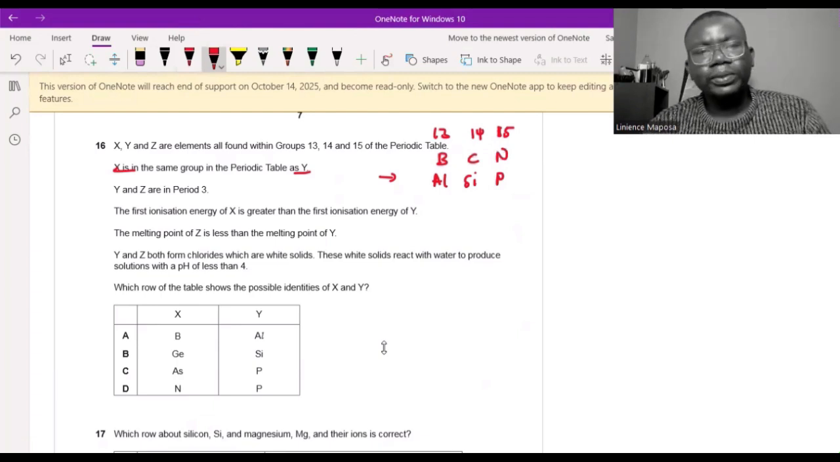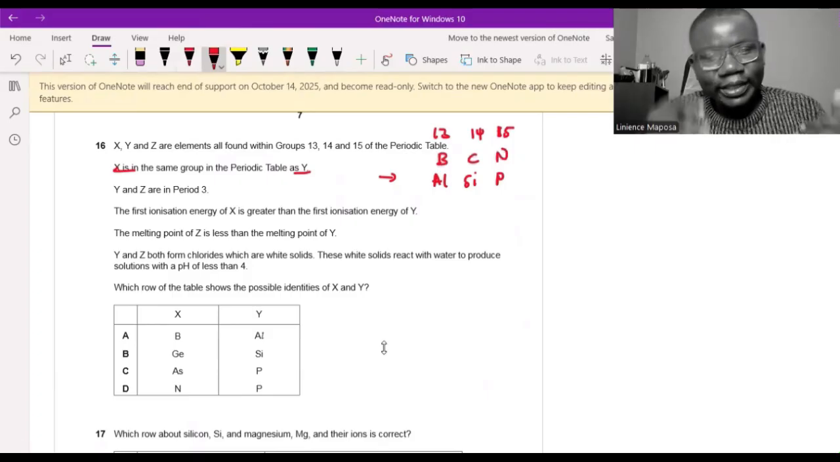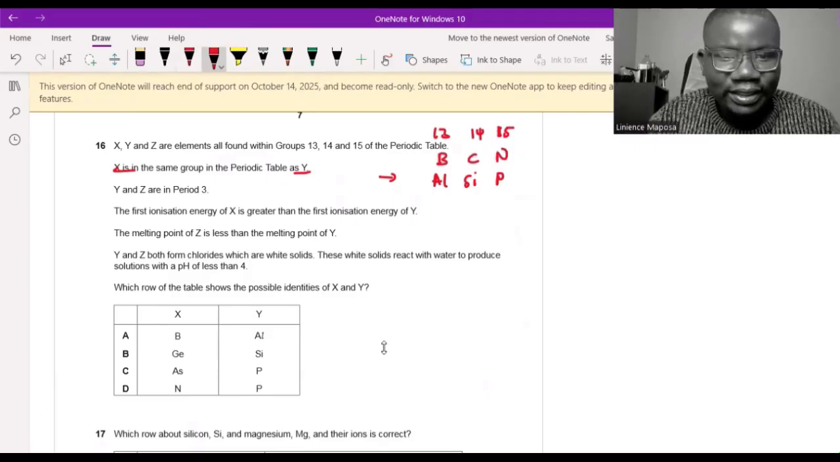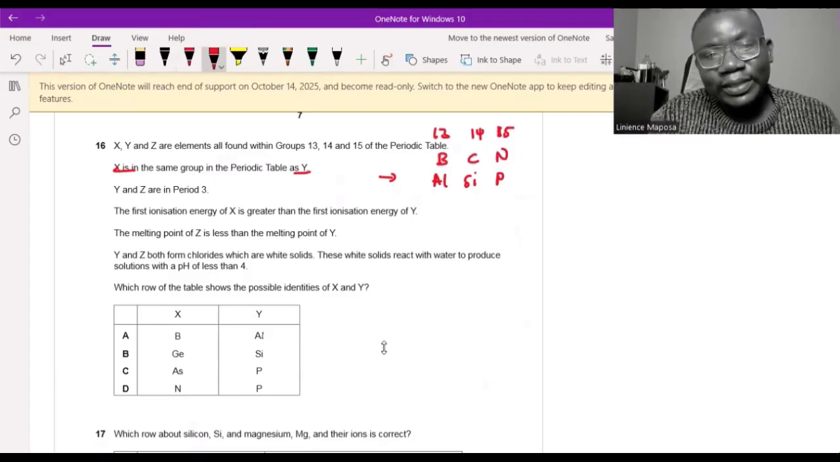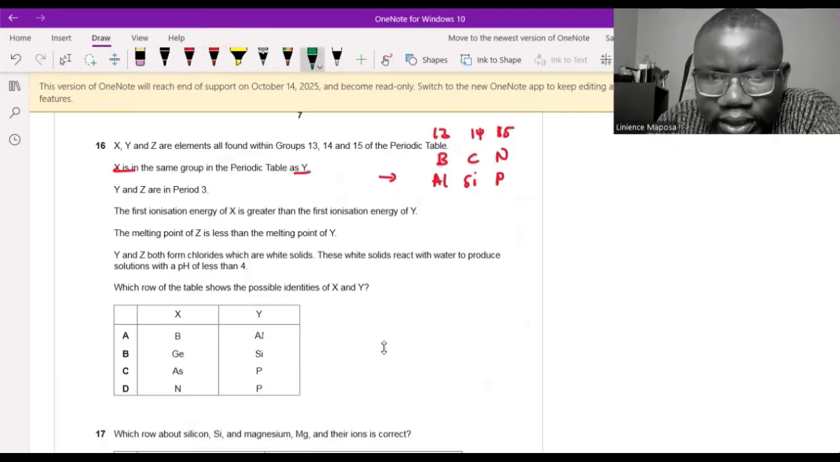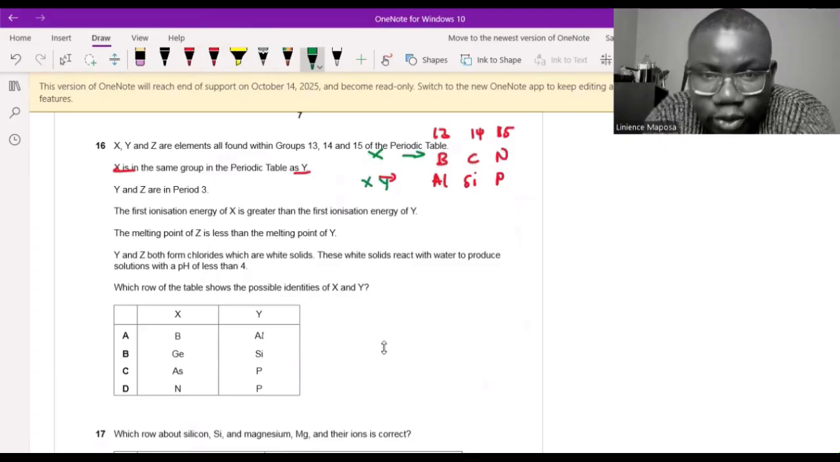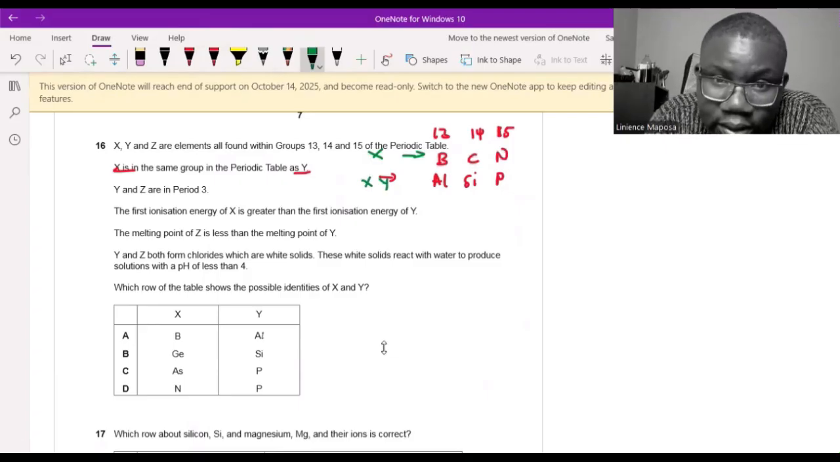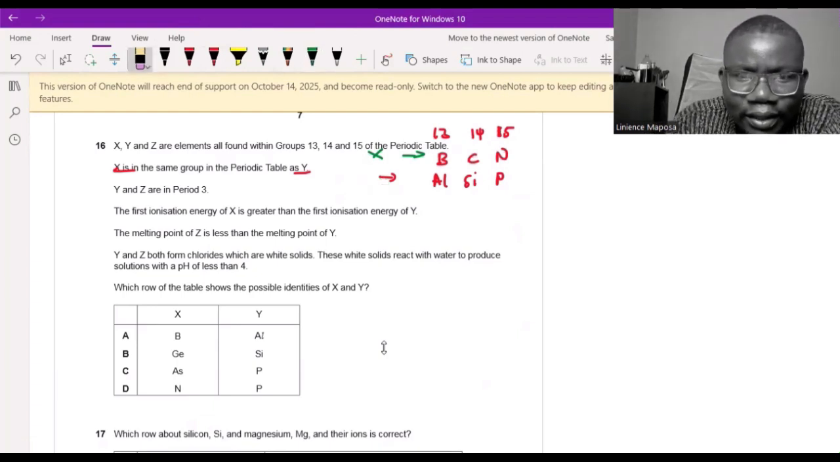So they are in the same group. That means X is above Y in the same group. Why are we saying that? Because as you go down, you are increasing shielding effect. So it becomes easier, so ionization energy must get less. But here they say X has greater ionization energy, which means it's smaller, it's above. So X is in period 2, and Y and Z are here in period 3. So this is the situation. That's what we know now. X is above, and Y and Z are down here.